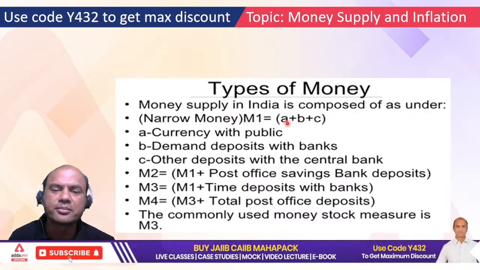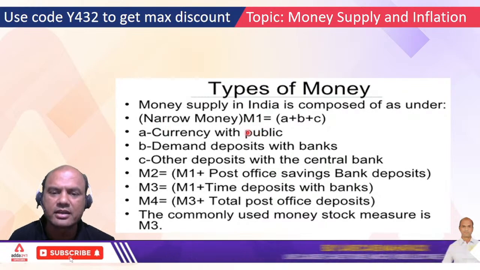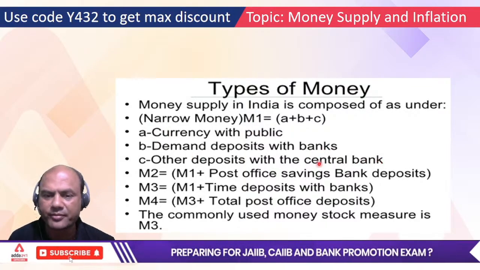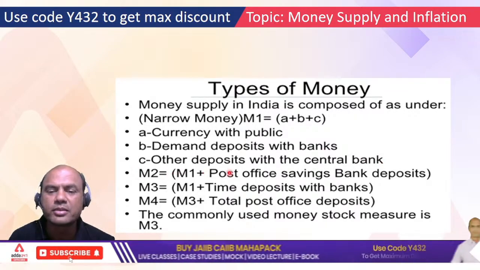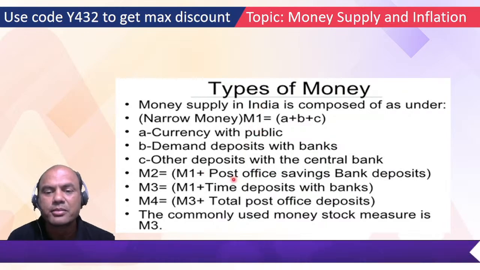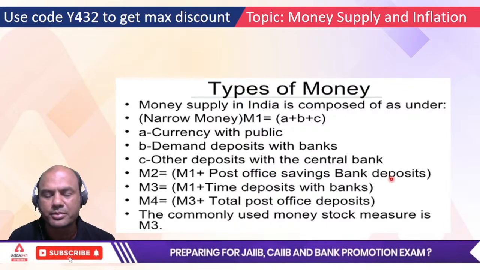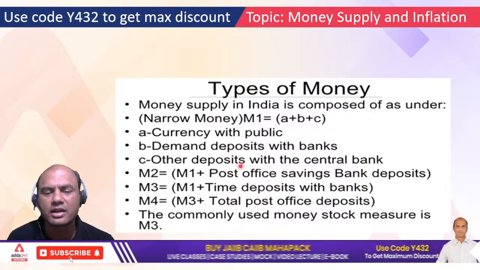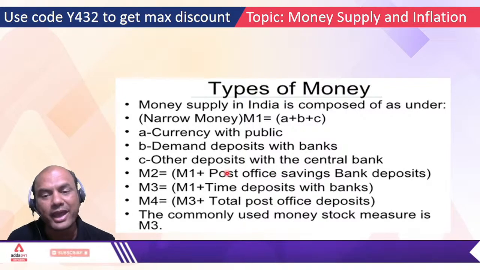M1 equals A plus B plus C: currency with public, demand deposits with banks, and other deposits with central banks. Okay, M2 is what? M1 plus post office savings bank deposits. So CASA means it's only SA in post office. Post office doesn't open current accounts. Okay.